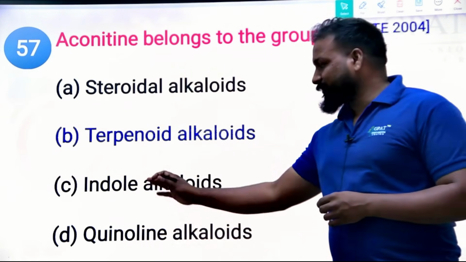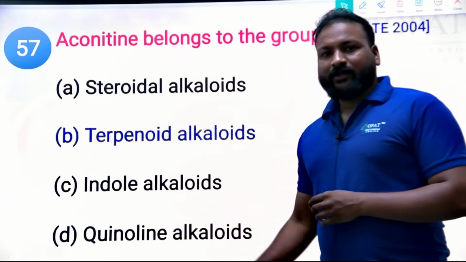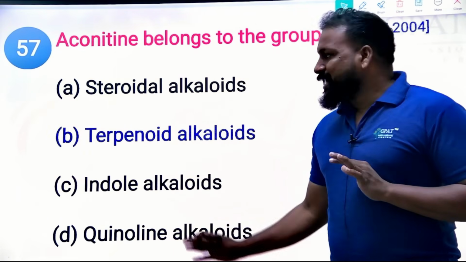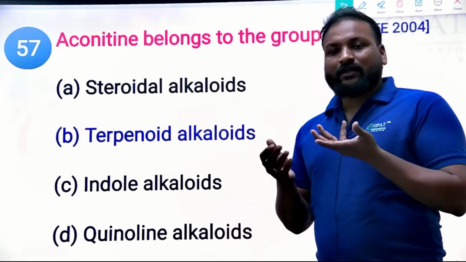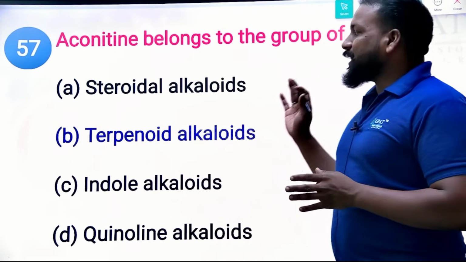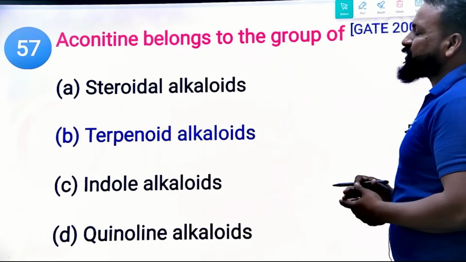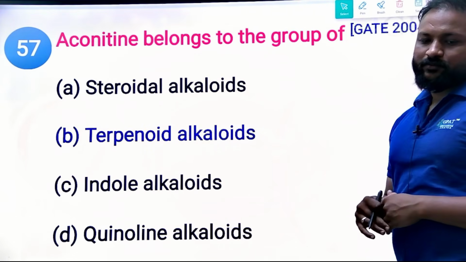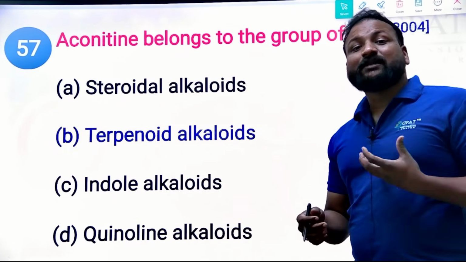We can eliminate indole and quinoline, because quinoline is cinchona, right? And indole we already know from the short trick Niper. So these are the two remaining options, and from these two, this will be the right option. That's how we need to use the elimination method.